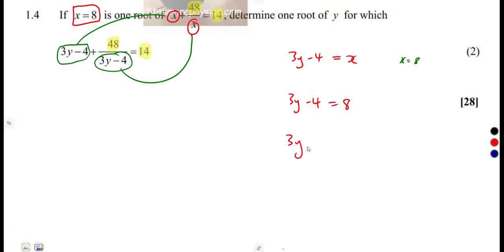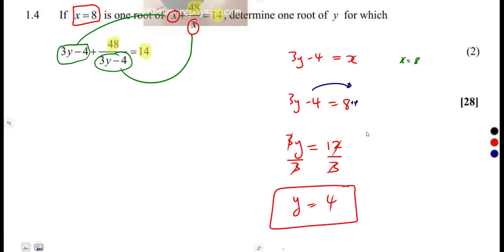Solve for y. So 3y is equal to, take the minus 4 to the other side, that is simply plus 4. 8 plus 4 is 12. Divide by 3, divide by 3. So y is equal to 4. That's the one root representing y in this case.